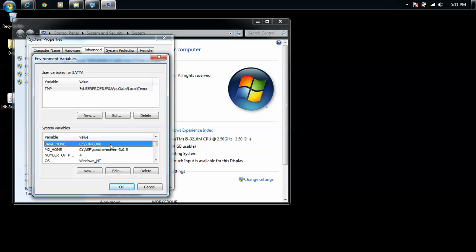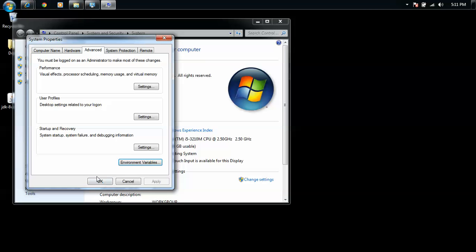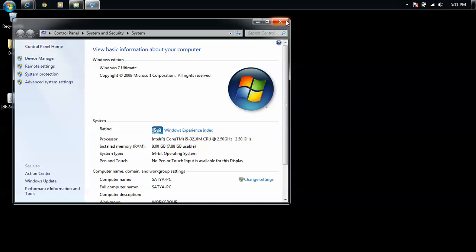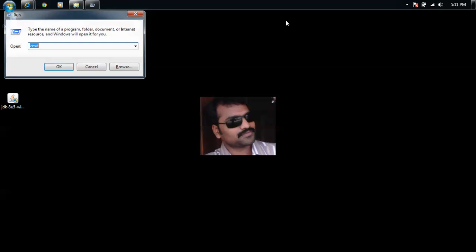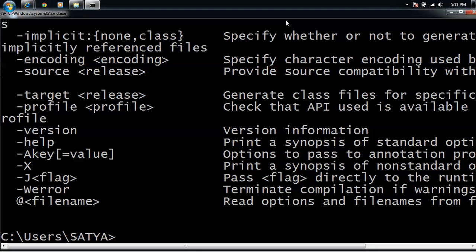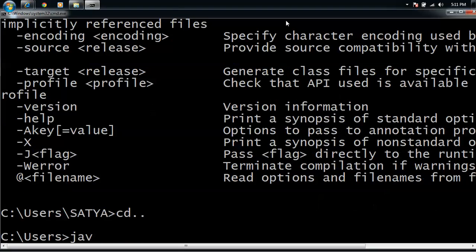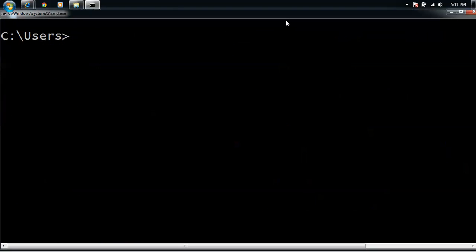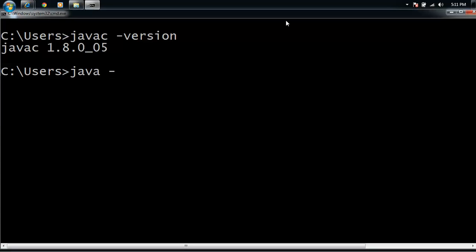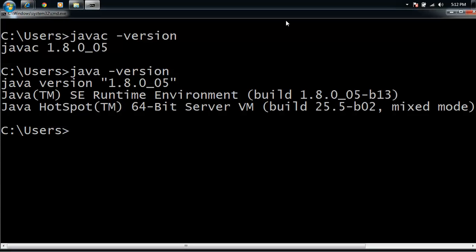So JAVA_HOME is C:/sun/jdk8. Path is %JAVA_HOME%/bin. Now go to the command prompt. If you type javac, it will work anywhere. Go back, type here, it will work anywhere. See the version, javac -version. See the interpreter version also, java -version. It's working fine.